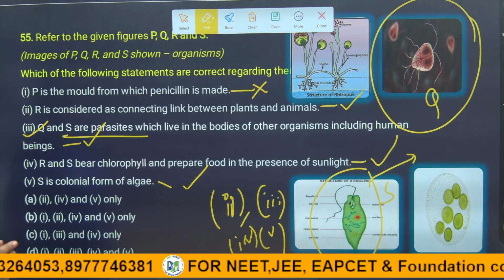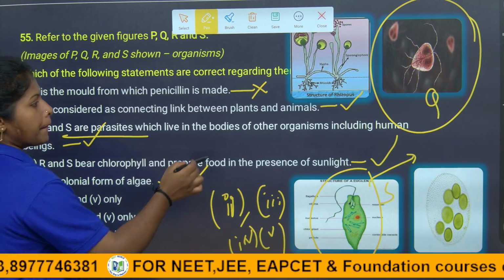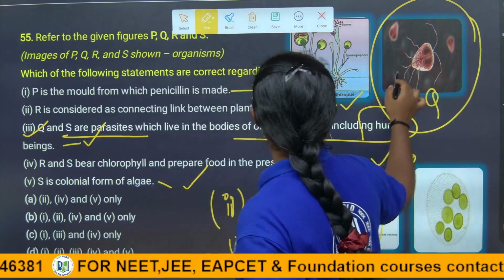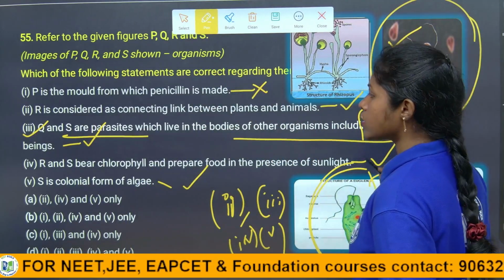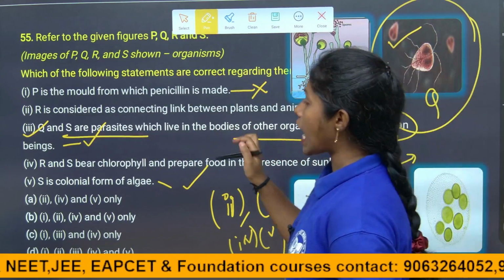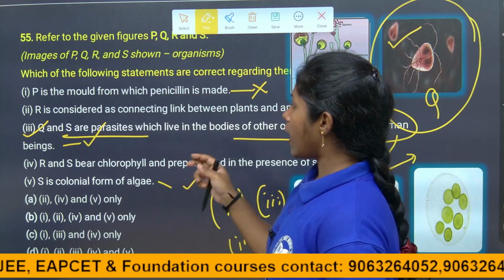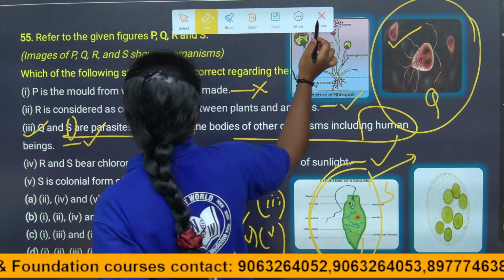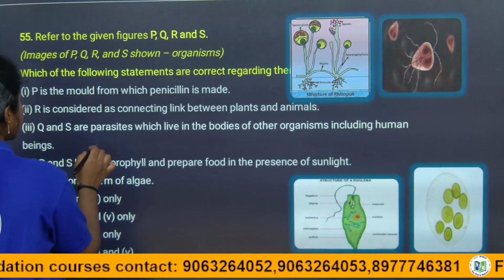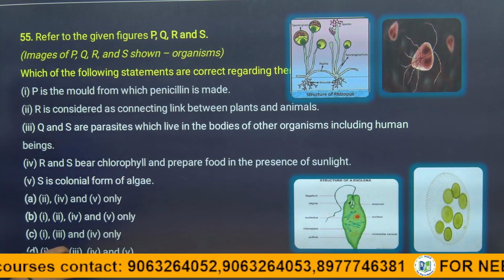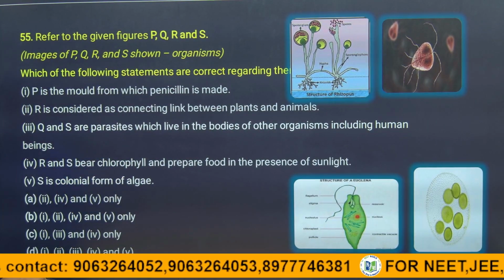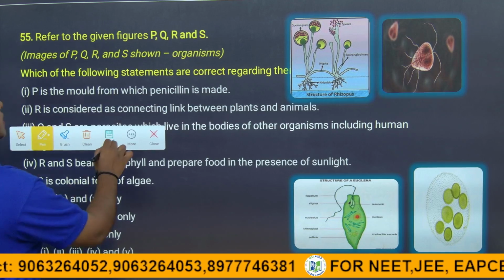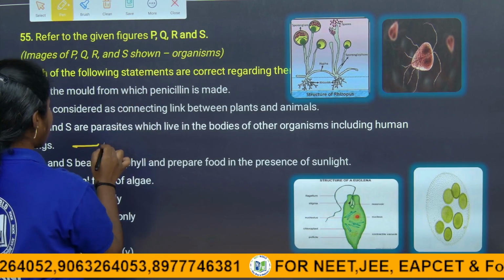Okay, one minute. They include only humans. They cause disease only in humans. Can Euglena cause disease? No. So the third statement is half correct and half wrong. According to that, S is wrong, children. Q is right. That is why statement 3 is wrong, because only half the statement is true, right? So we cannot consider it as a correct answer.